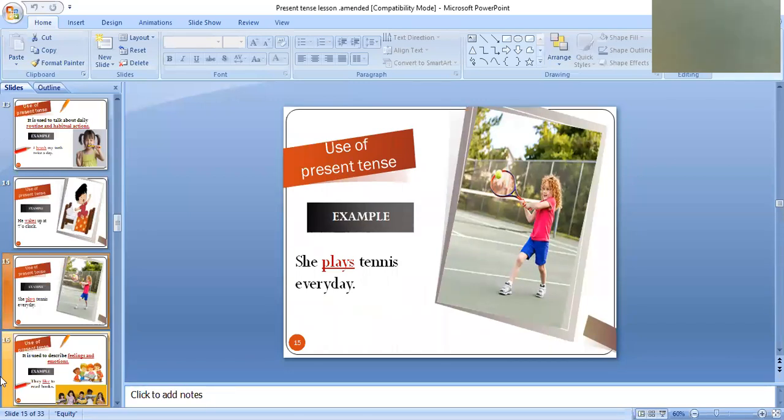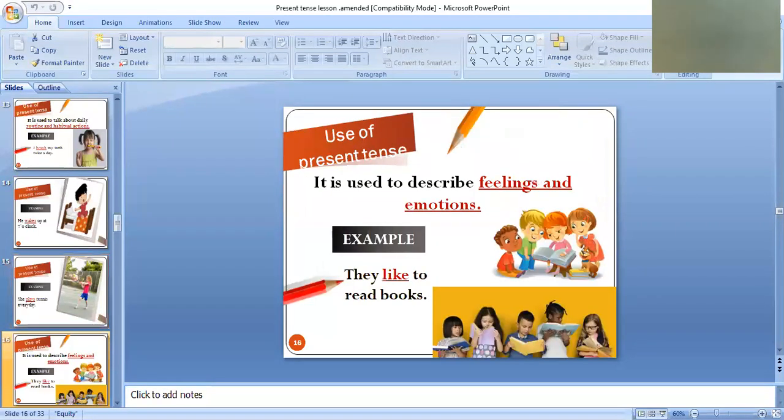So dear children, these were all the uses to mention our daily routine and our habitual actions. To mention our daily routine and for our habitual actions, we use simple present tense. Now, moving on to the next slide, here I'm going to tell you about another use of simple present tense. It is used to describe feelings, emotions, thoughts, and opinions.